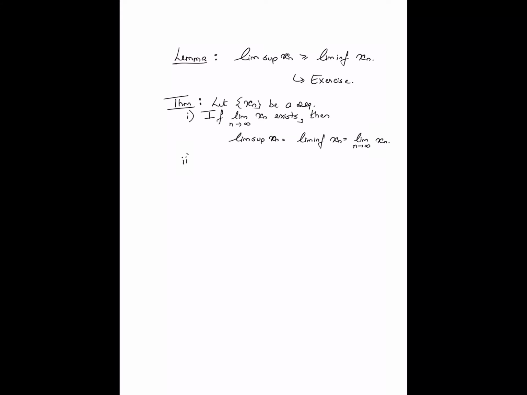The second part of the result is a kind of a converse. If the lim sup and the lim inf agree, then in fact the limit also exists and matches this value.